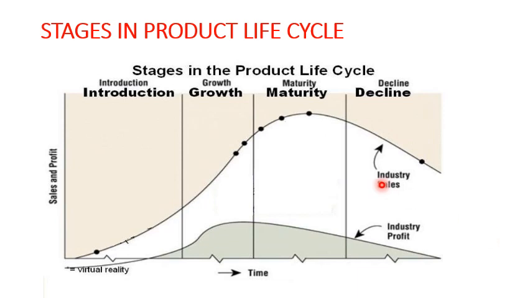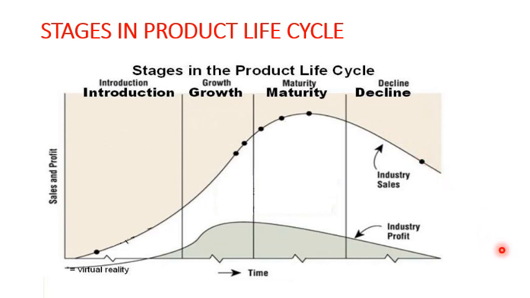But organizations can take a decision somewhere during the maturity stage and the decline stage and try to incorporate some changes, or redesign their product and bring a better product into the market, so that they do not allow this graph to completely decline.